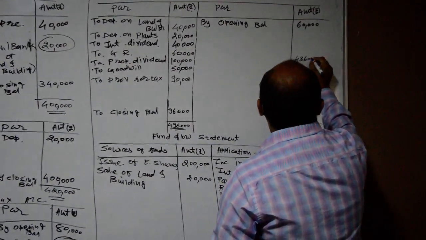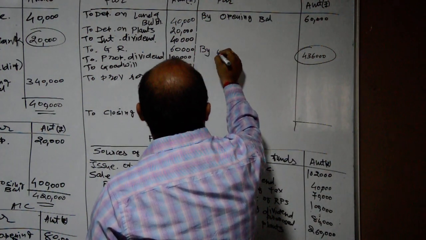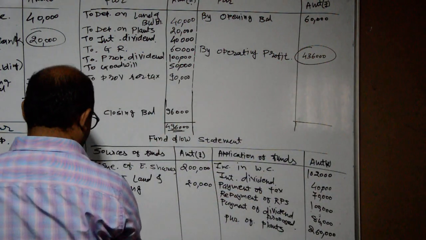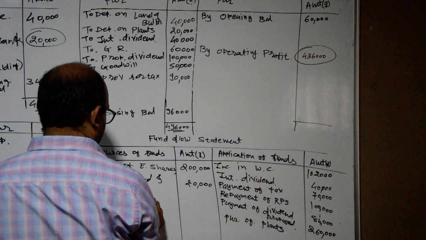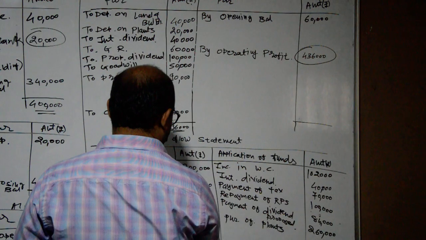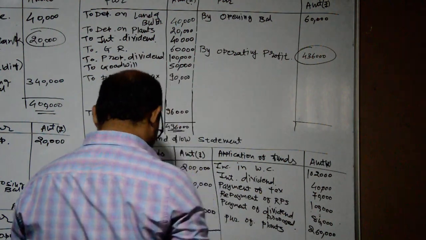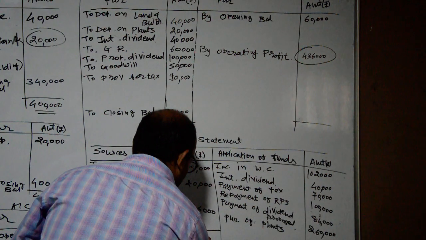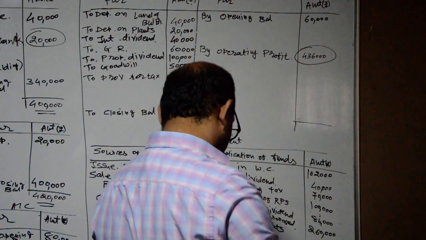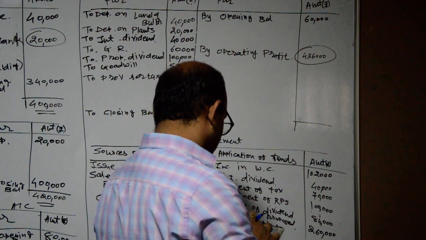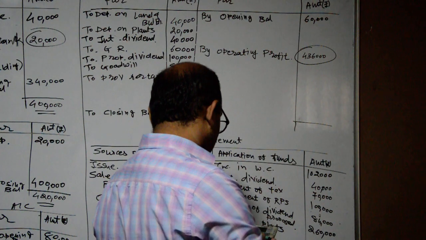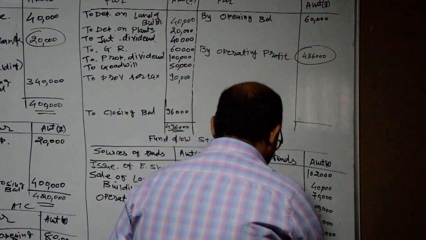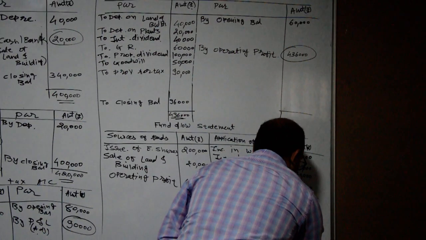Four lakh 36,000 by operating profit. So total here is matched and sum is here completed.